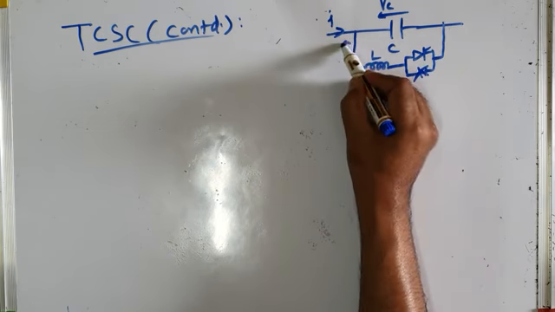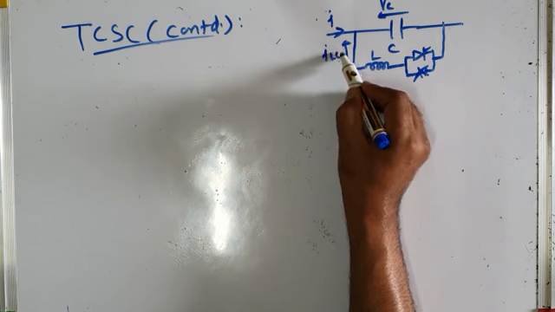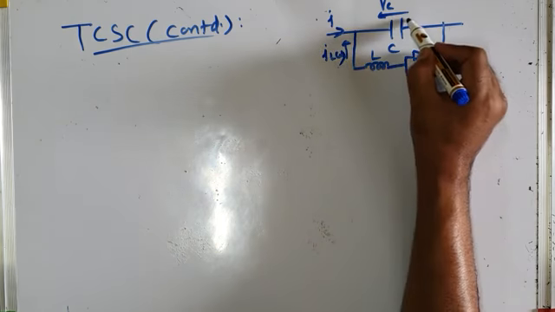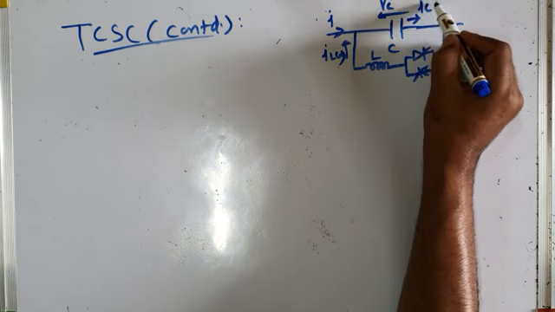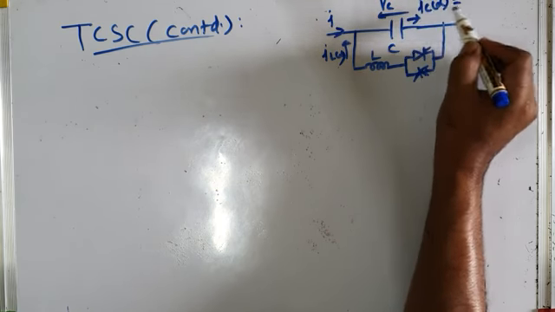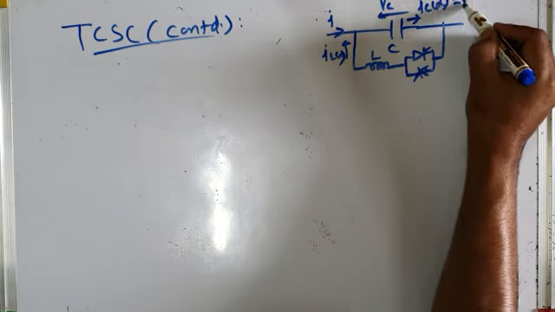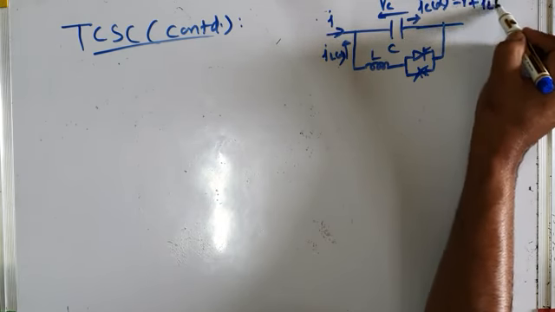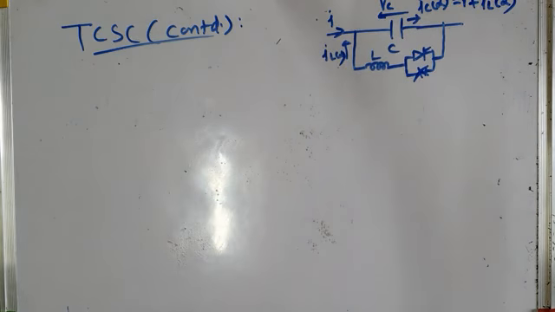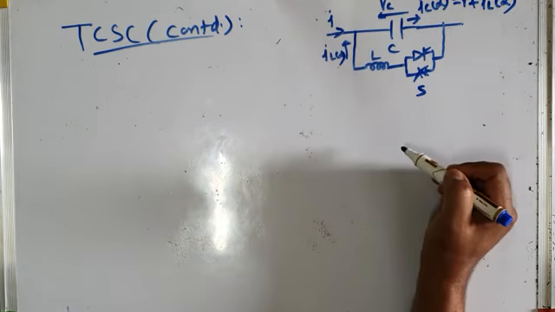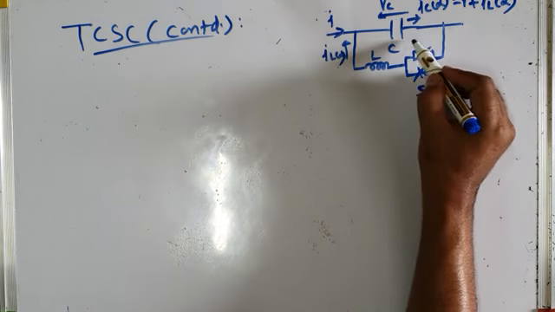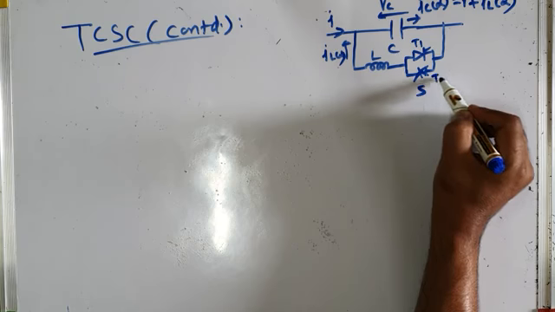The TCR current, or the inductive current, is IL, which is a function of alpha, and the capacitive current IC, which is also a function of alpha, is equal to I plus IL alpha. As we already know, this is the bidirectional switch S. This is thyristor T1, this is thyristor T2.